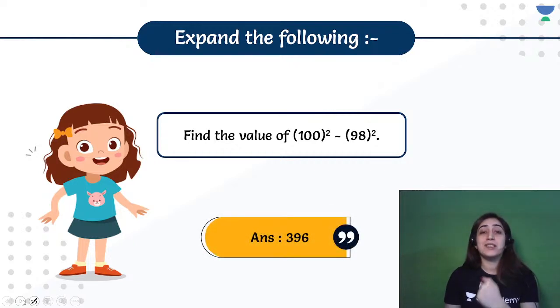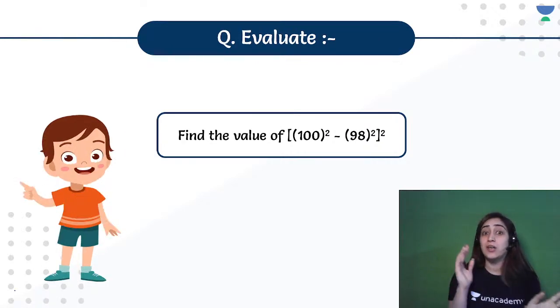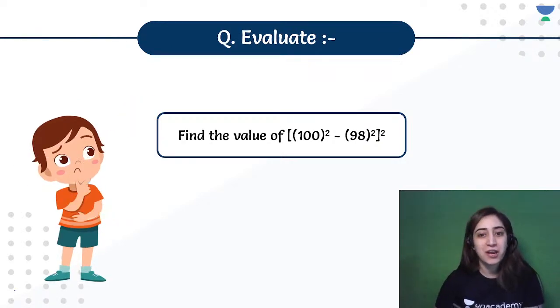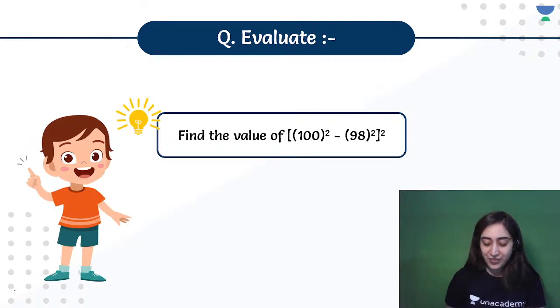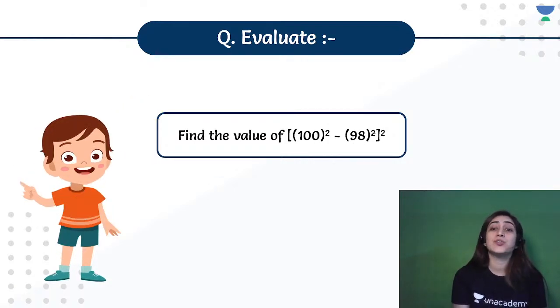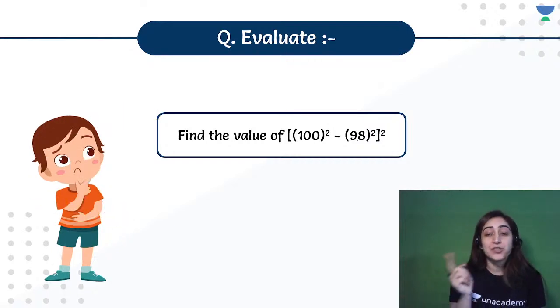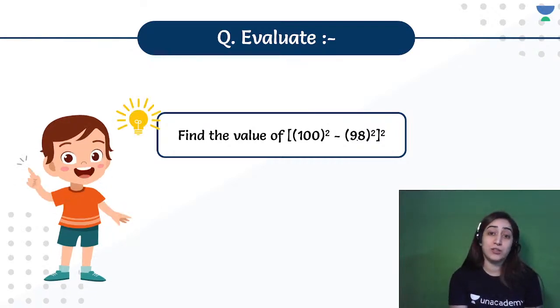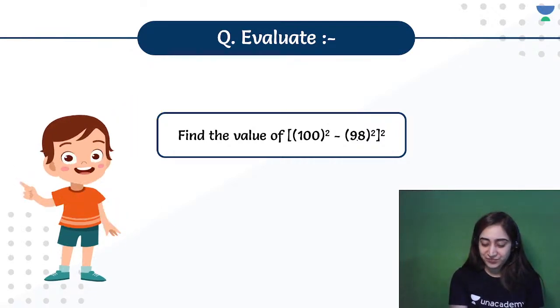So the right answer is 396. Now let's change the question a little more. The same question, but now it's changed. Now, will the value of this change or not? The question is (100 square minus 98 square) whole square. So now will the value change or will it not change? Let's see.